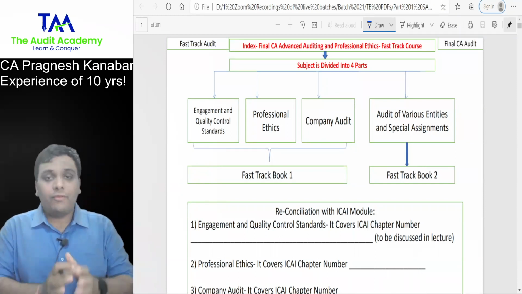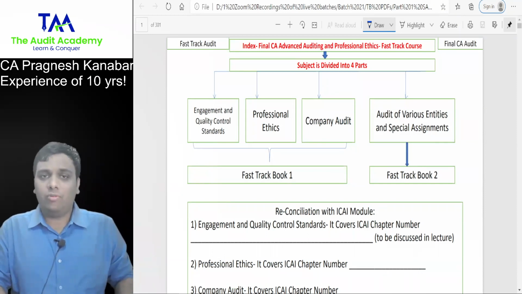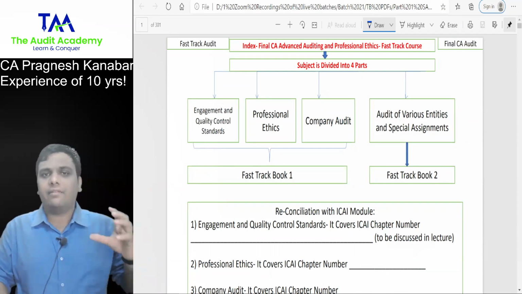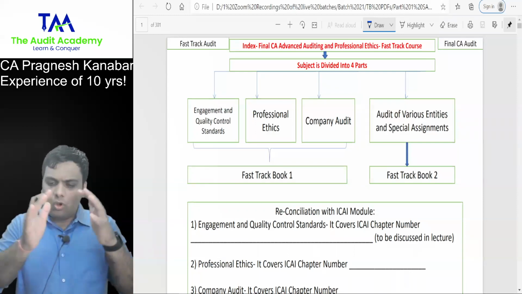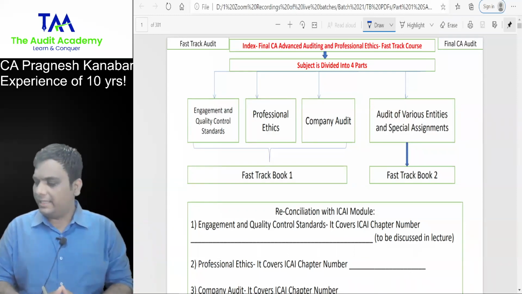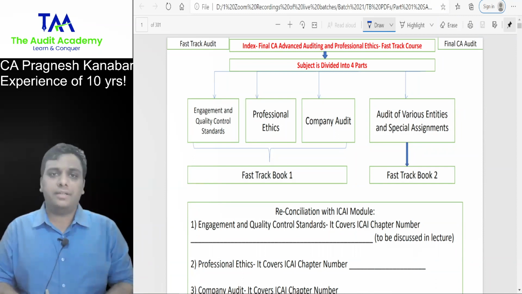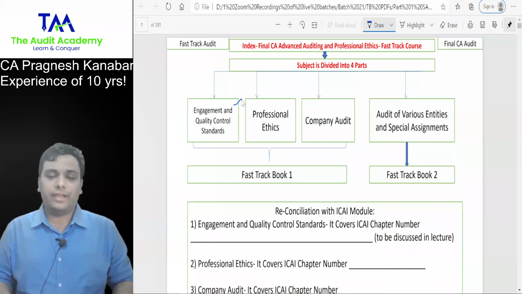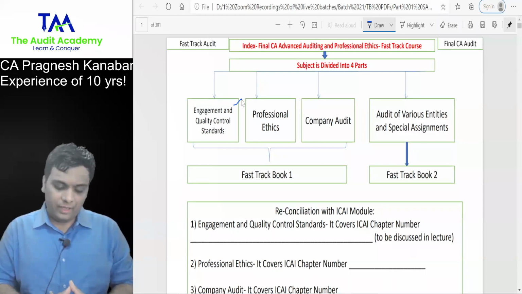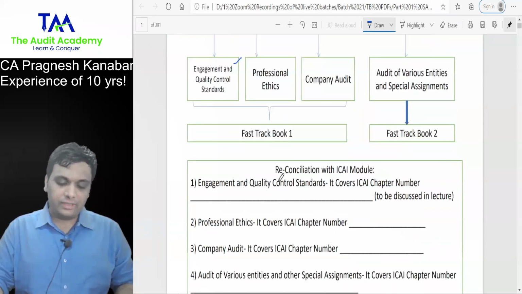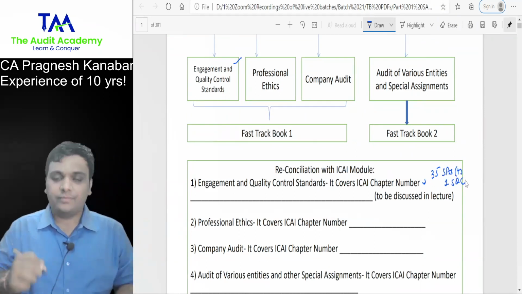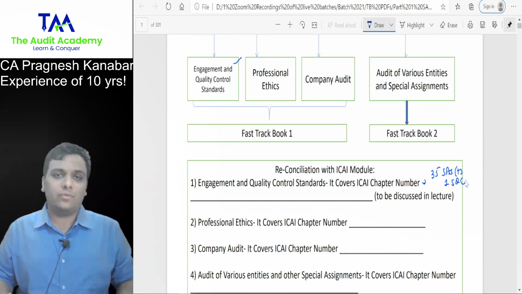Now, when we look at the syllabus uploaded on the ICAI website, there are 18 topics, plus they have uploaded auditing pronouncements. The whole syllabus gets divided into 4 parts. One is the engagement and quality control standards, that is, the standards on auditing. When I talk about engagement and quality control standards, you have 35 SAs plus 1 SQC.